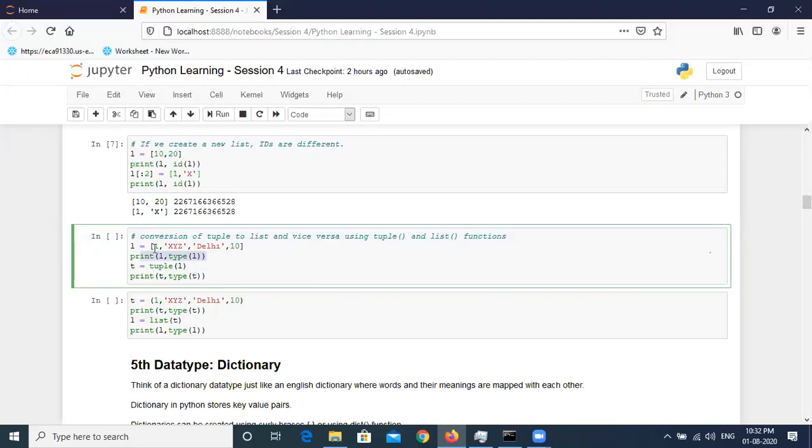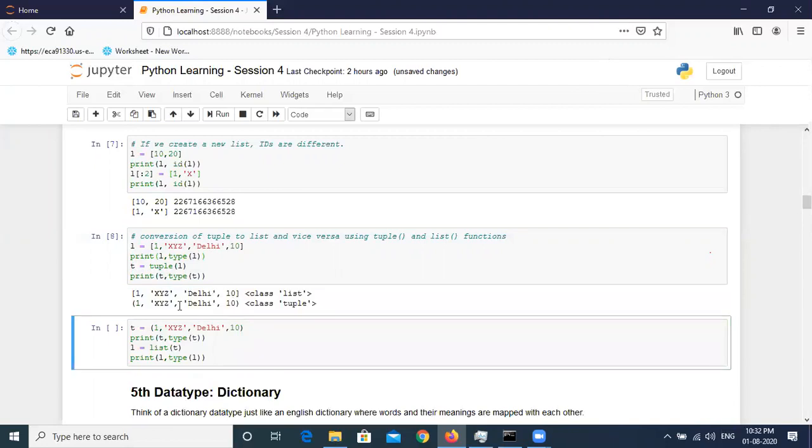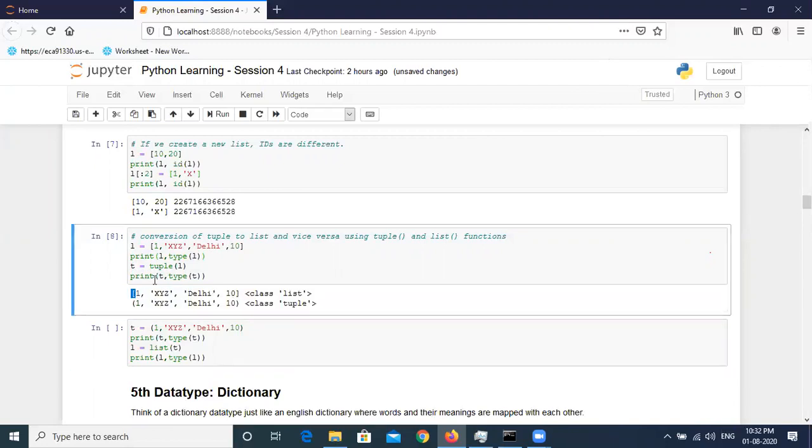So this will return me a list and this will return me a tuple for the same elements. Just focus on the brackets in the output. This is a list that we created first, and it belongs to class list. Then we converted the list to a tuple using the tuple function, and the brackets have been converted to circular brackets, and it belongs to class tuple.